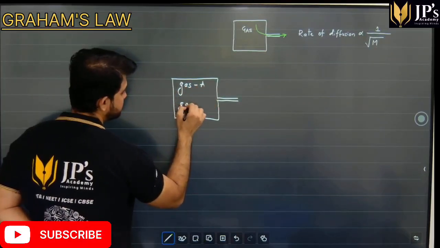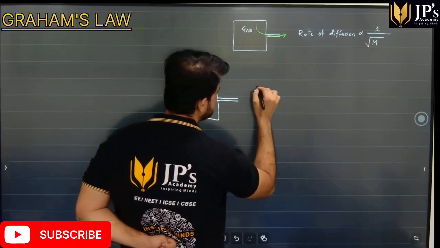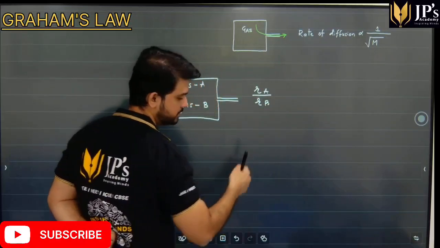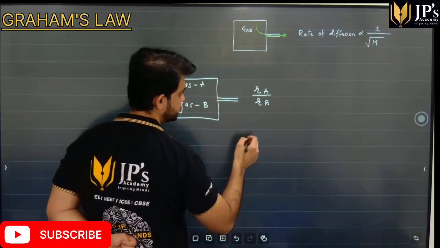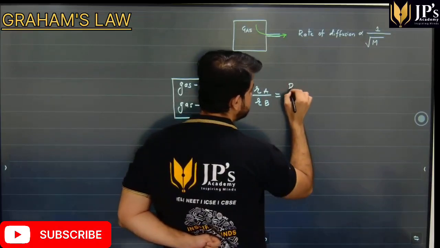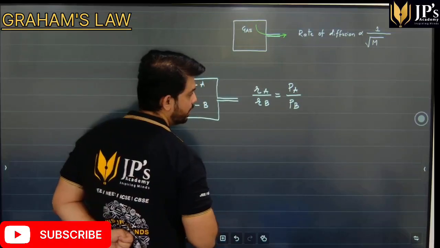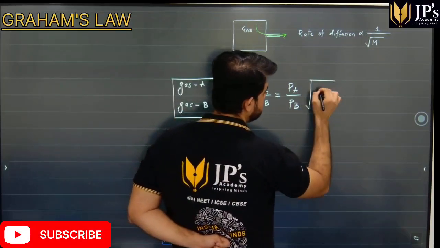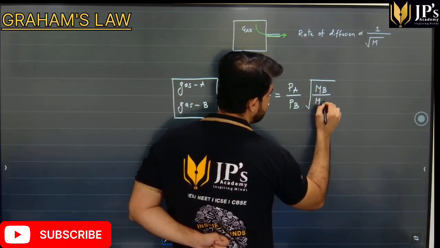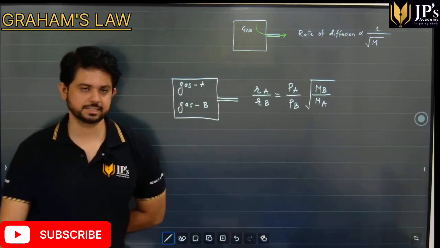Let's imagine gas A and gas B. Then the rate of diffusion, let's say RA upon RB, the rate of diffusion or effusion of gas A and gas B, will be proportional to the partial pressure of each gas, into the reciprocal of, or inversely proportional to, the molecular weight of the gas.